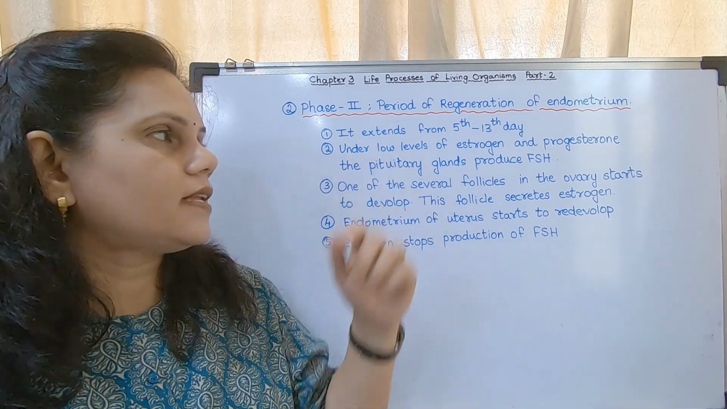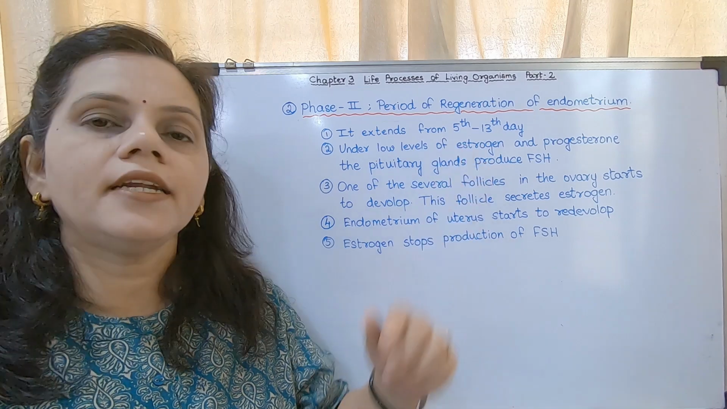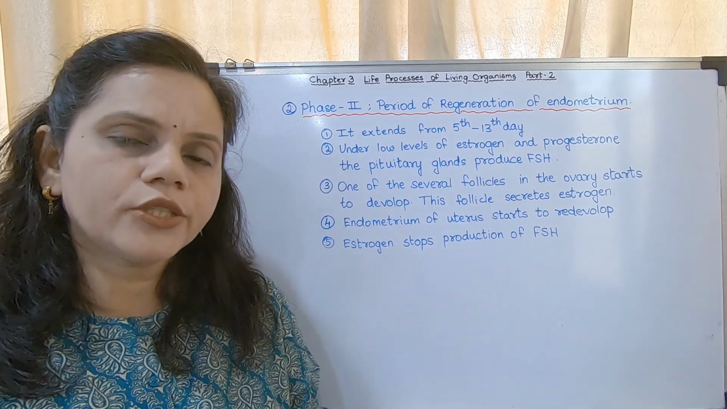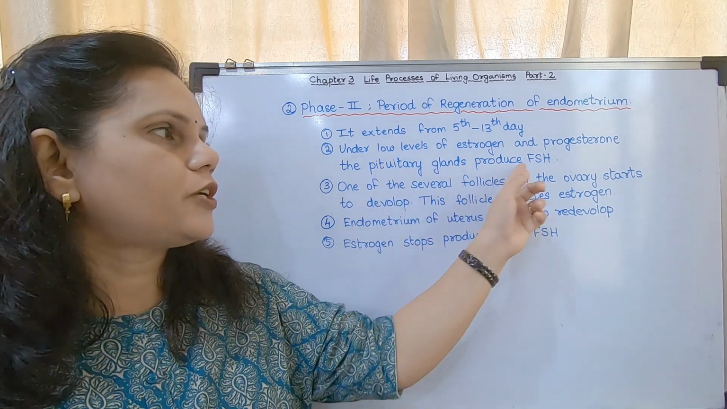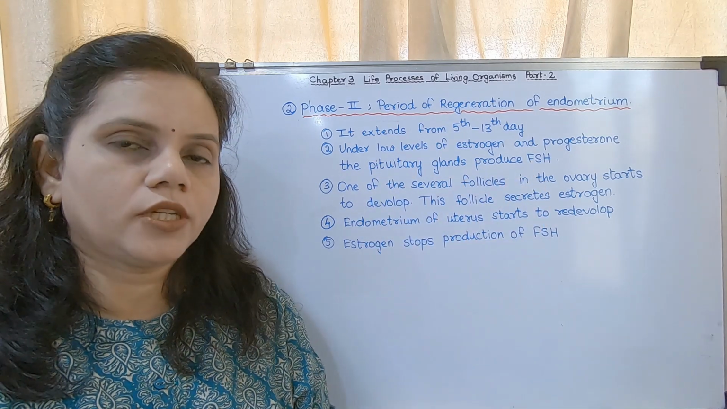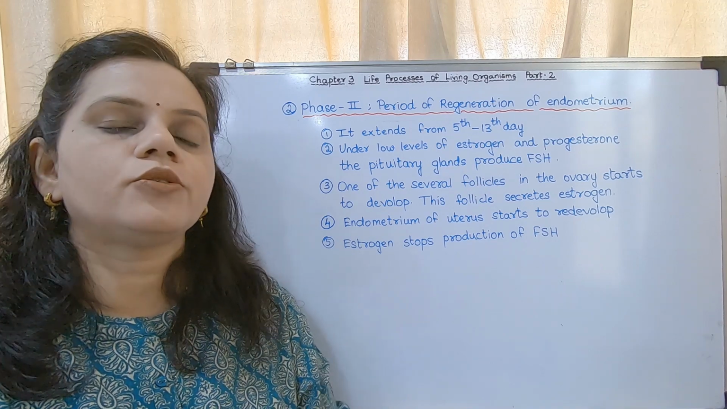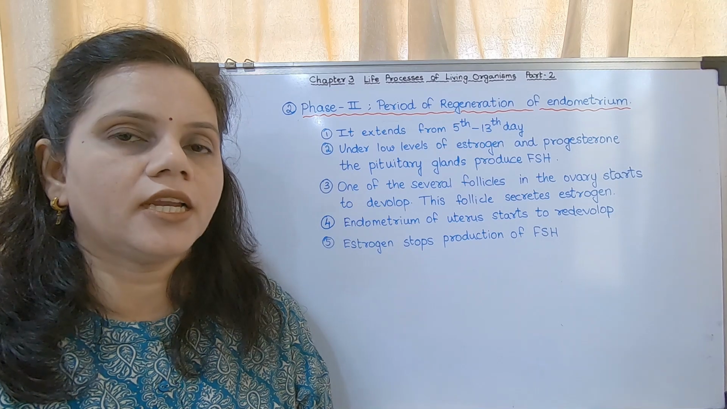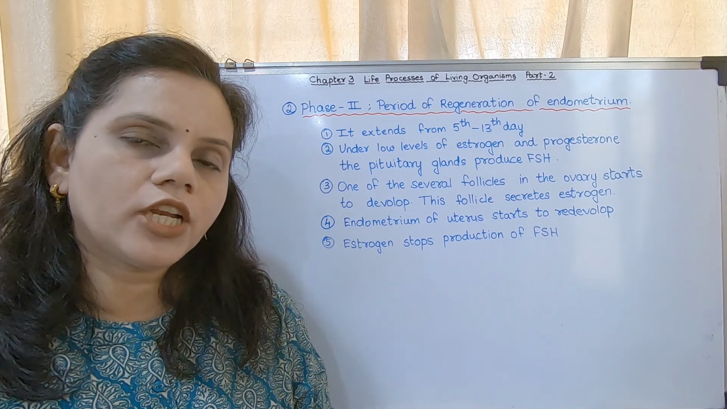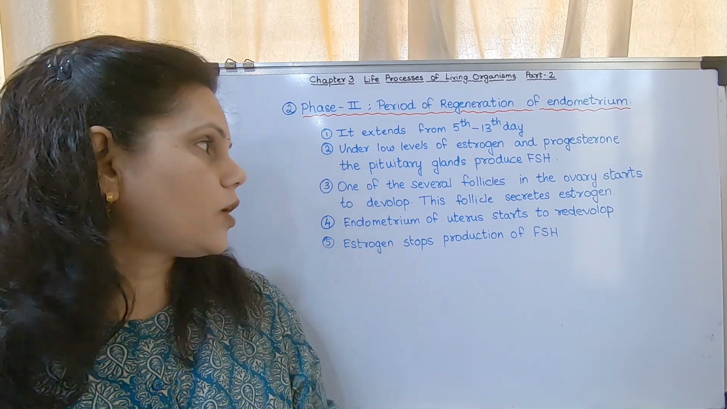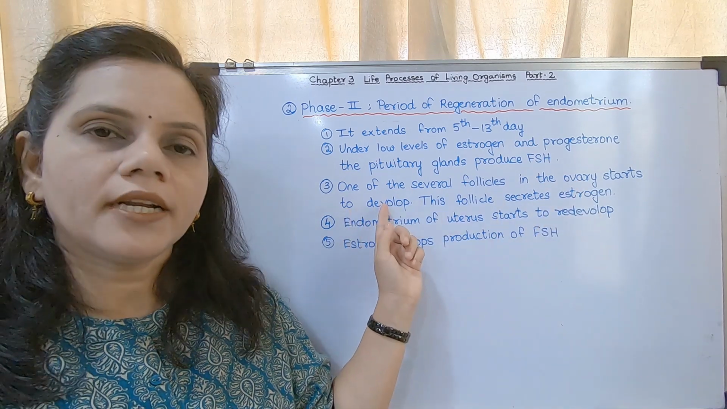During the menstrual phase, there is a low level of progesterone and estrogen. Due to those low levels, the pituitary gland produces follicle stimulating hormone. It orders the ovary to start developing a follicle. There are several follicles inside the ovary. One of those follicles starts developing.